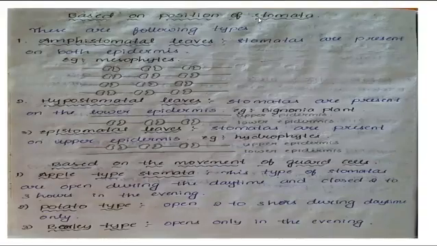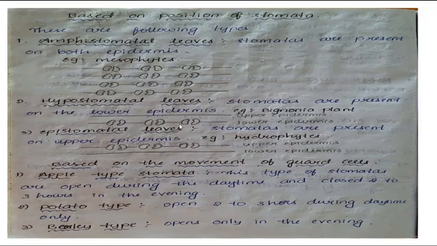Now, based on the position of stomata, there are the following types. One is amphistomatal leaves. Amphistomatal leaves means stomata are present on both epidermis, as in mesophytes. Hypostomatal leaves. Hypostomatal leaves means stomata are present on the lower epidermis only.